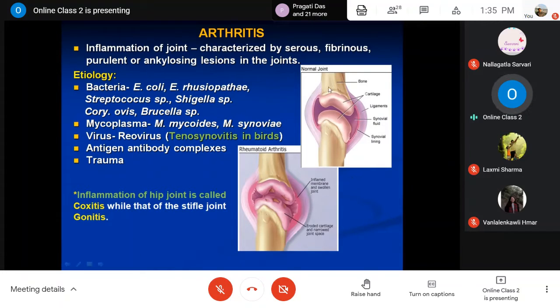So it may be of different kinds according to different etiological agents, as well as the exudate form. It may be serous, fibrinous, purulent, or ankylosing type of lesions that may also be there in the joints. Okay.